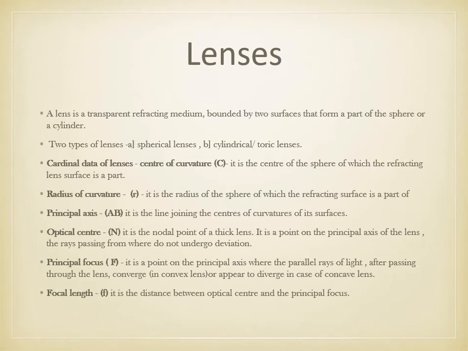There are various points regarding lenses. The center of curvature is labeled as C, and the radius of curvature is small r. The principal axis is AB, then the optical center, that is the nodal point, is N. F is the principal focus and small f is the focal length.